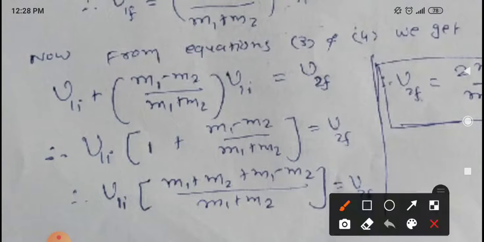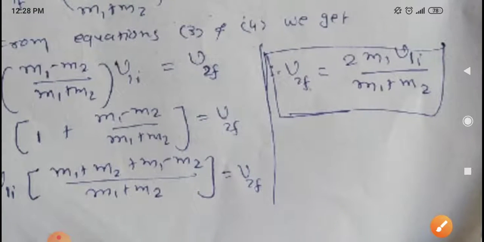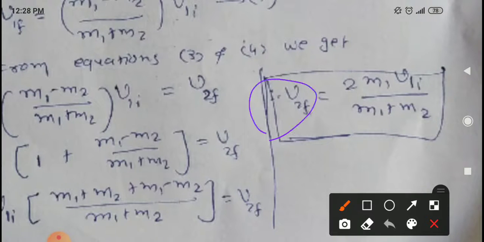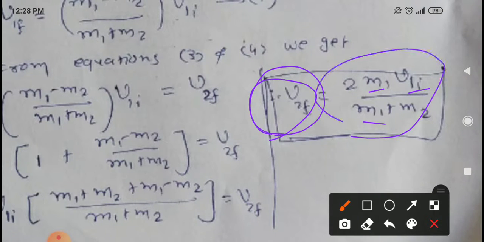Out of these two, V1I is common, rest of the things are as it is, then M1 plus M2 is LCM. So you can see M2 and M2 cancel, M1 plus M1 is 2M1. So finally your V2F is going to be equal to 2M1 V1I upon M1 plus M2. So once again, this is the velocity of the second object after collision, where M1, M2 and V1I are known quantities. So the unknown quantity is obtained in terms of the known quantities, student.